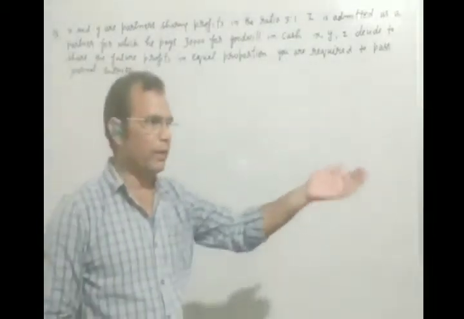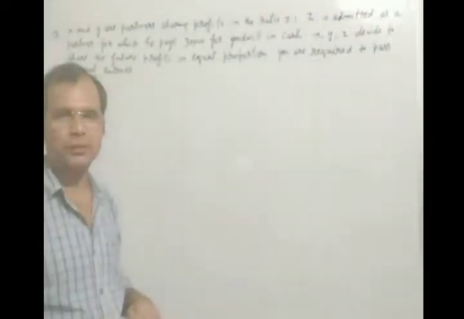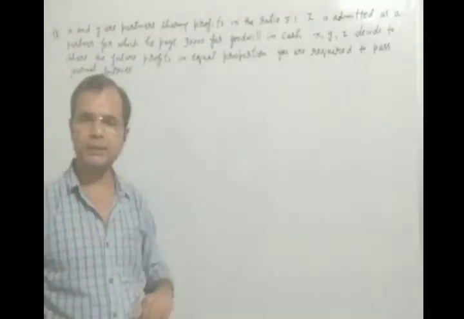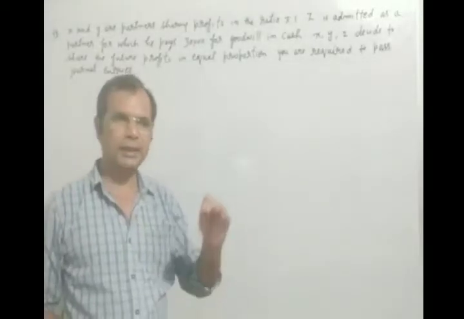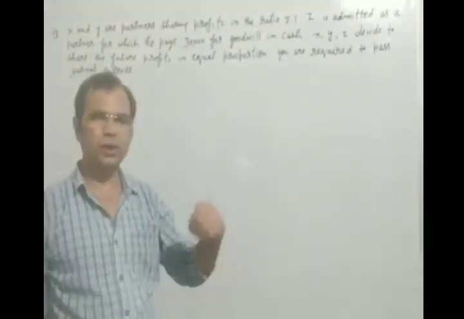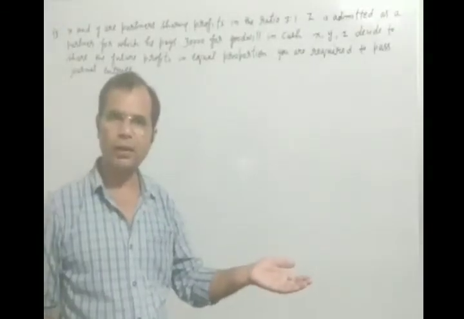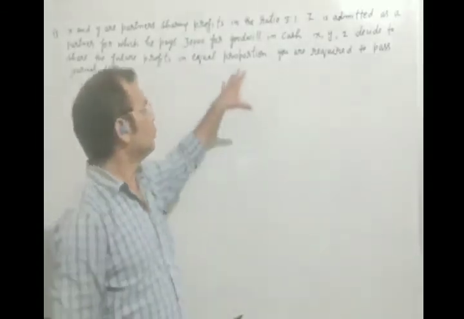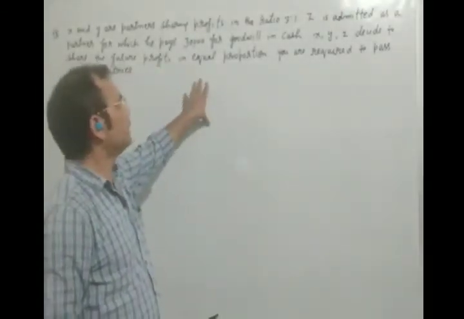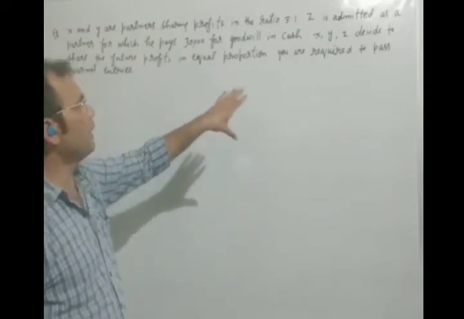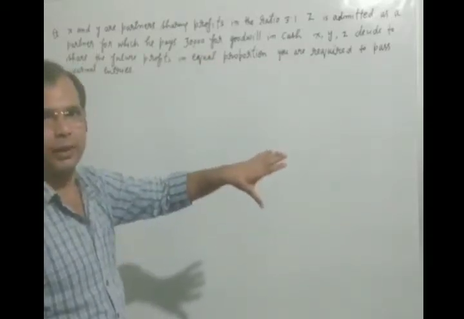Whenever a partner comes into the partnership firm, he brings some amount. That amount is of capital, that amount is of premium for goodwill. But today this question is for the goodwill's treatment in accountancy. Okay?